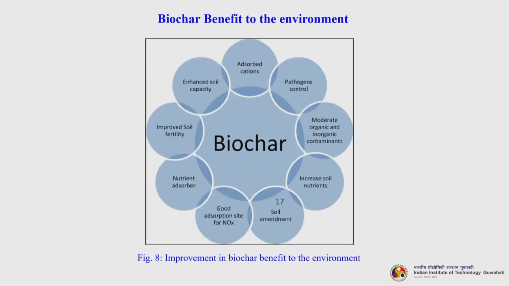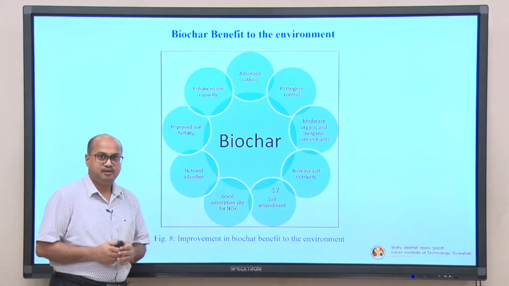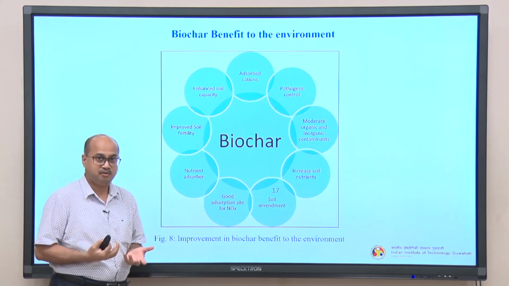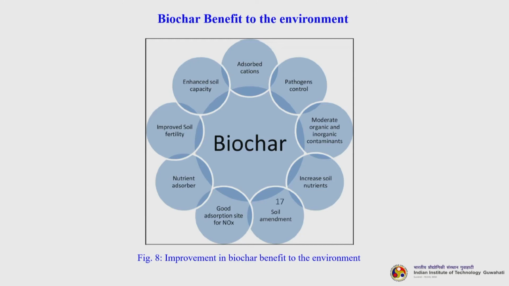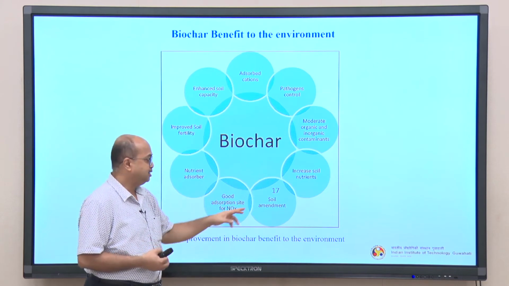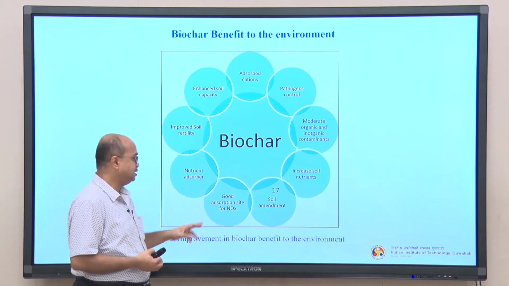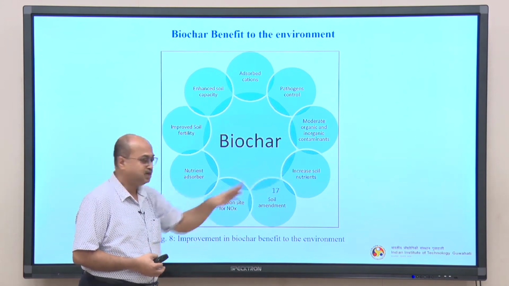Next we will discuss the biochar benefit to the environment. This is a classic representative slide where you can understand how biochar can be used in various applications. You can start from adsorption, then pathogens control, moderate organic and inorganic contaminants removal, which is again one form of adsorption. Increase soil nutrients, soil amendment purposes, these both are for agricultural purposes.